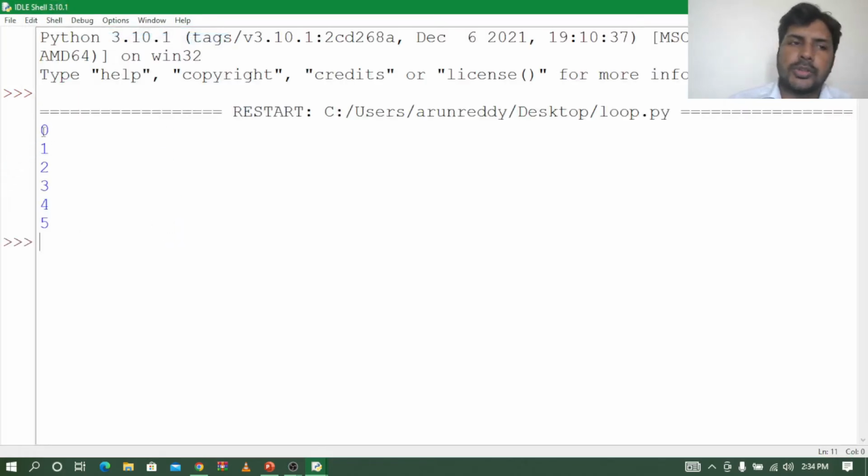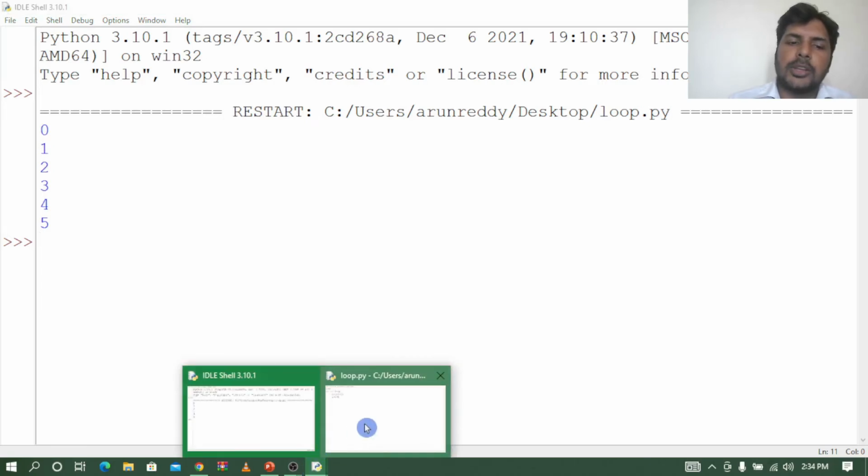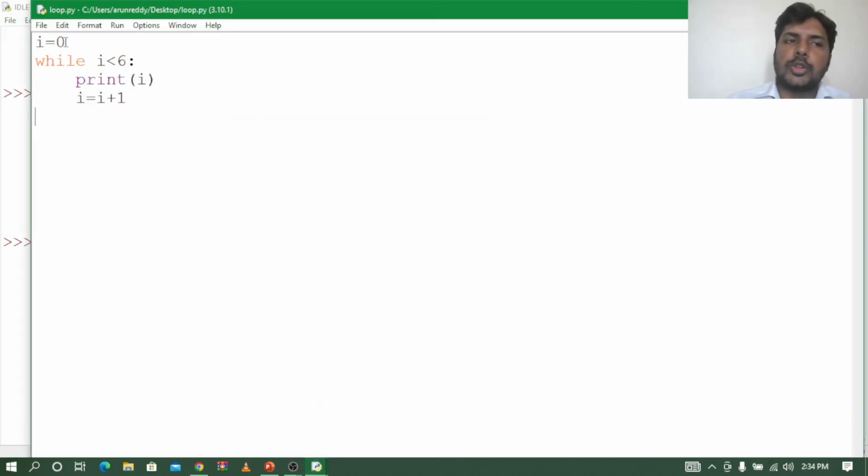Yes, you can see here 0 1 2 3 4 5. Okay, so what is happening here? First it has taken i is equal to 0, right? So it went to the while condition, it has checked i less than 6, yes, so it has allowed inside. So what it has printed, it has printed 0, then it has increased to 1, again it goes back to the condition and it has checked 1 less than 6, yes. So like this till 5 it's okay.